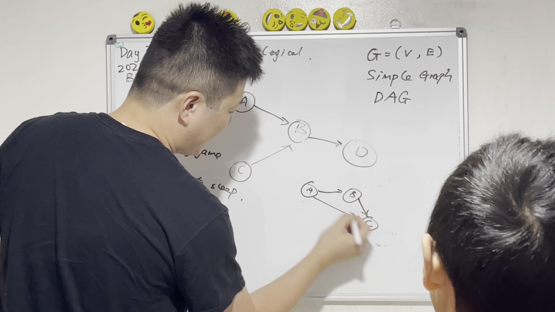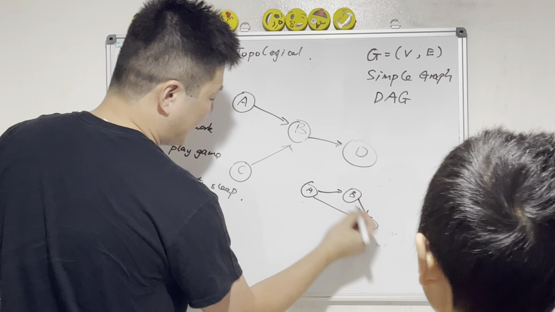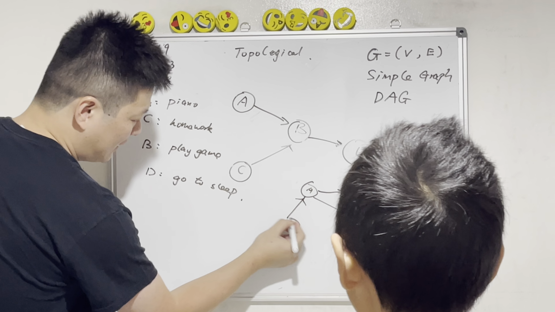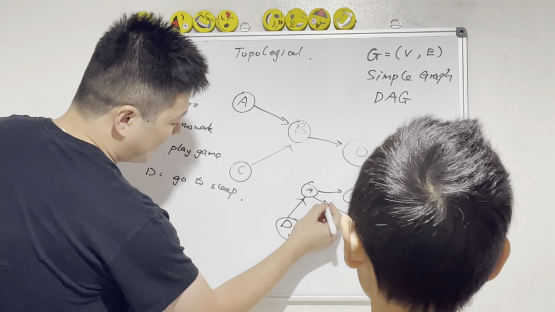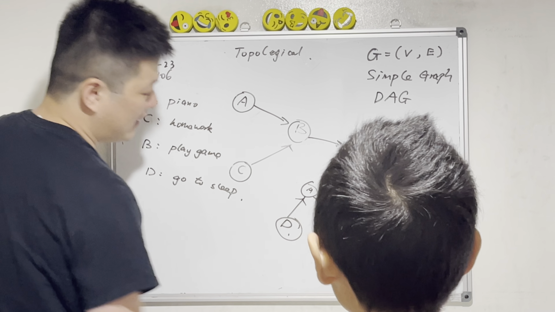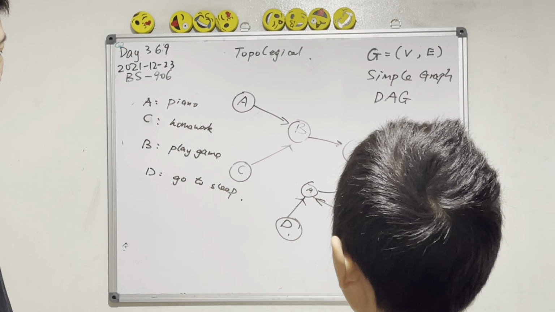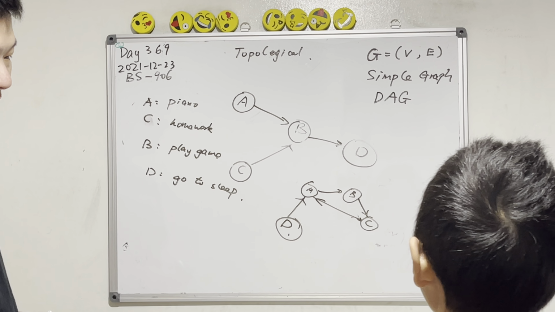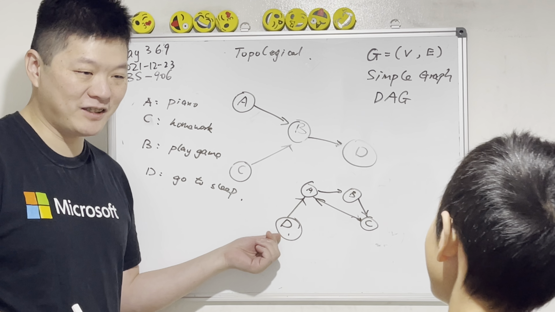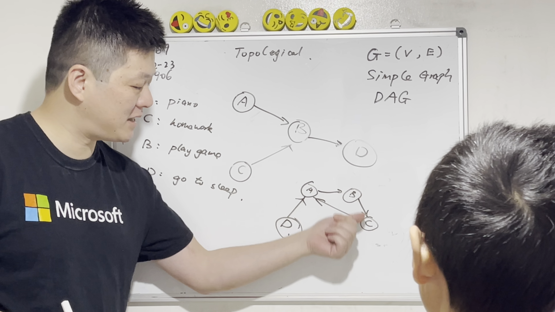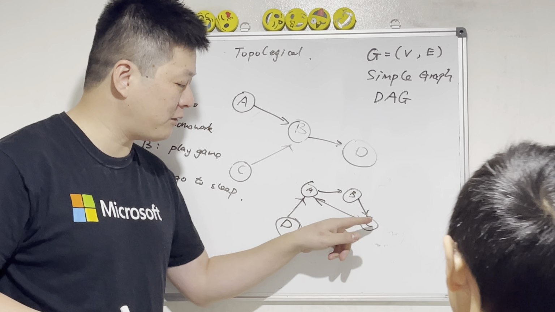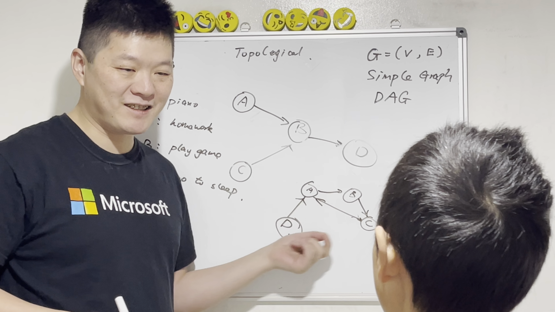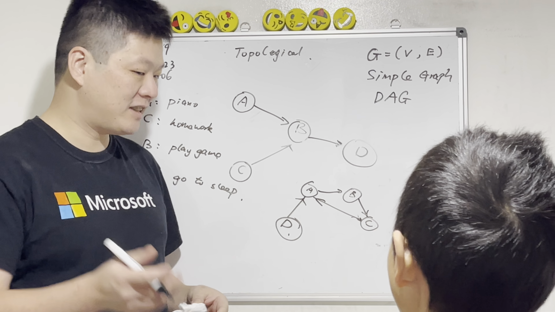Another example. This is a bit tricky. Here's a cycle, or maybe here's a cycle. Well, D, obviously, we need to do first. But how about A, B, C? In order to do A, you need to finish C, but in order to finish C, you need to finish B. So there's a cycle, and you can't do anything.